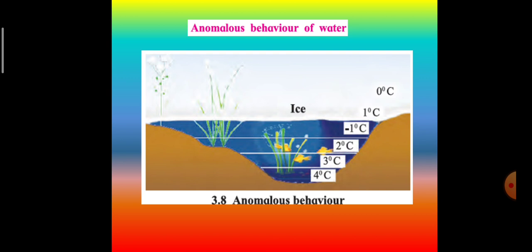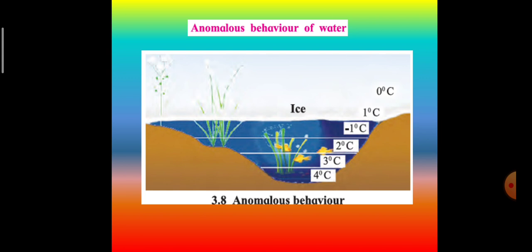Anomalous behavior of water. Children, observe this picture carefully. What do you see? Here, there are different temperature ranges given. 1 degree on the surface of the water, above it is 0, and slowly just below the surface it is -1. But after that it is 2, 3 and 4 degrees. Now let us understand what is happening over here.